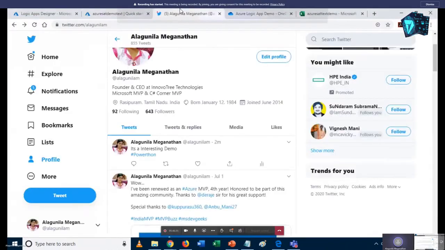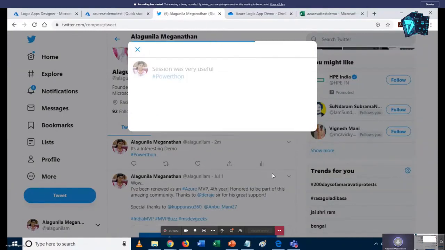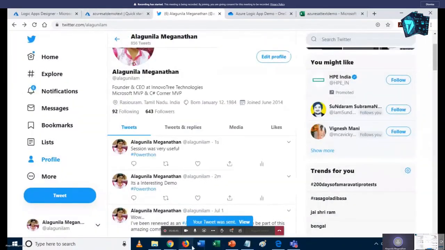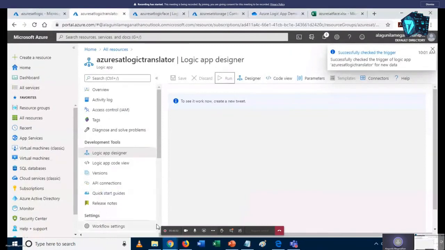Okay, so on Twitter I just tweet another tweet. I click on tweet. So let's see the output. Okay, so this is the Azure Saturday Logic Translator Logic app.